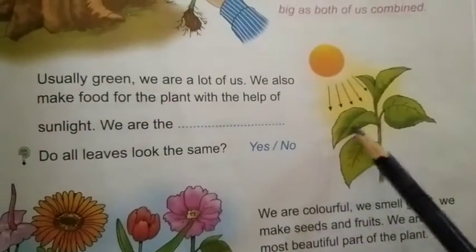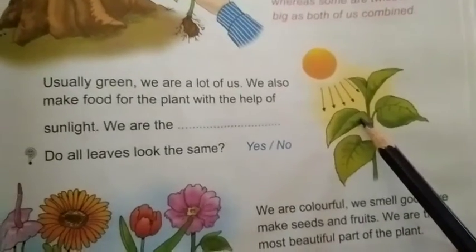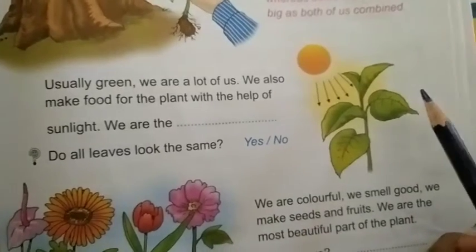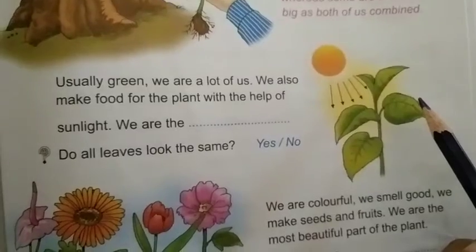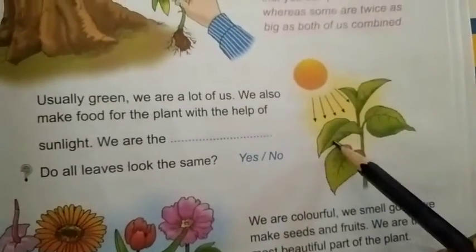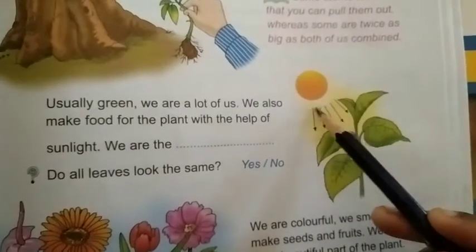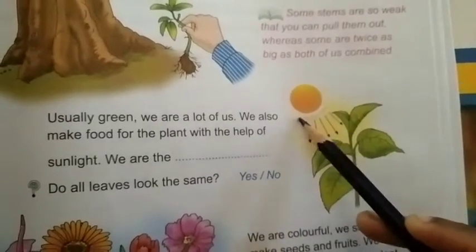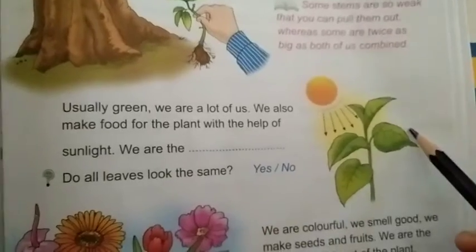Usually most of the leaves are green in color, and we are a lot of us. We can see many leaves in a plant, right? We also make food for the plant with the help of sunlight. With the help of sunlight, leaves make food for the plants.